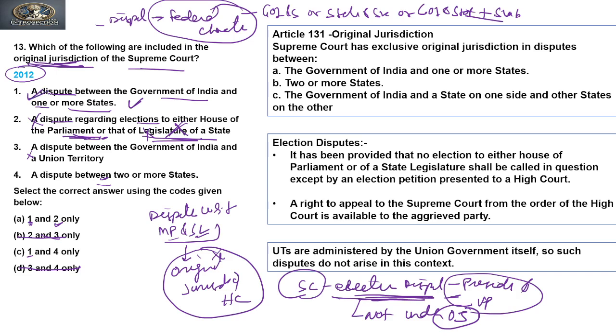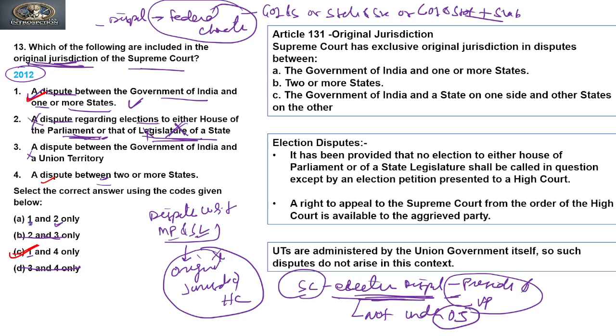Now, if the second is incorrect and the first is correct, then through the logic of the elimination method, which I use frequently, 1 and 4 are correct. So we can easily mark the answer without referring to all 4 statements, just referring to only 2 statements. We can easily arrive at our answer, that 1 and 4 is the correct answer. But in this discussion, we are going to analyze all the options.